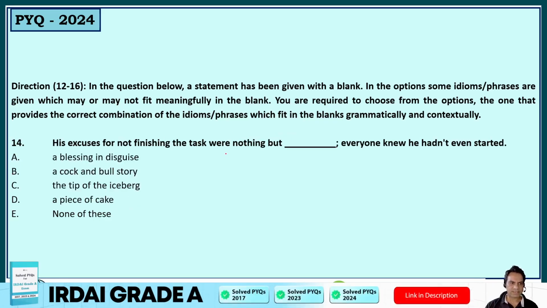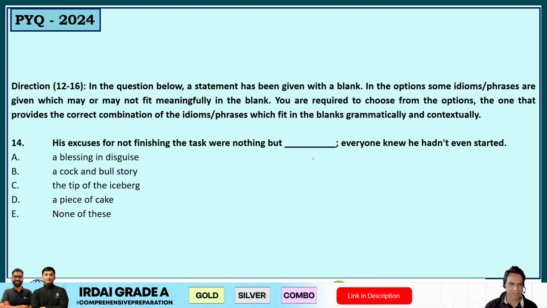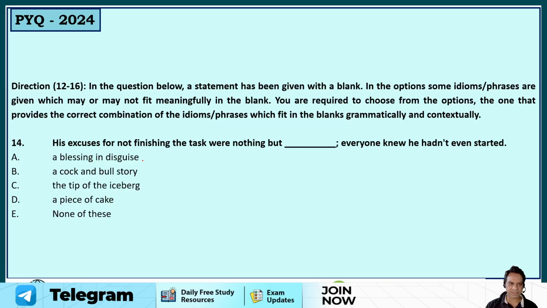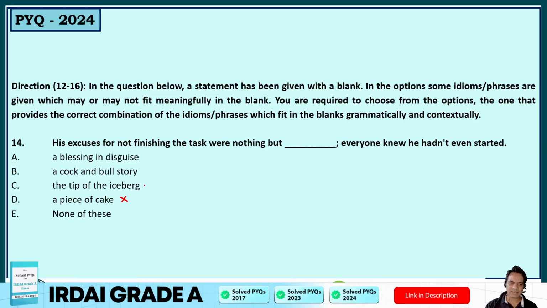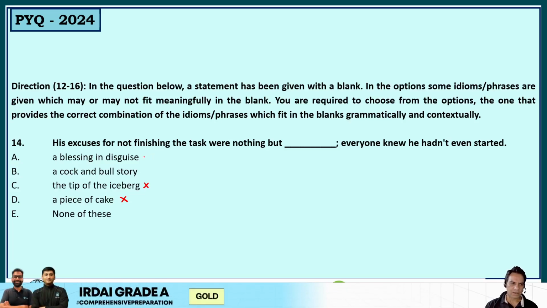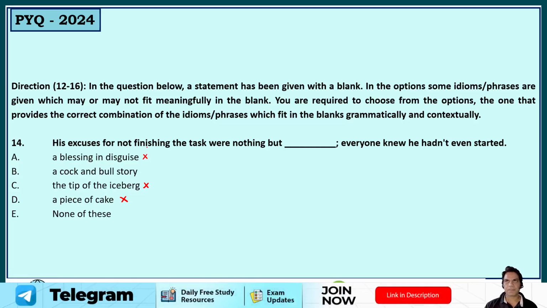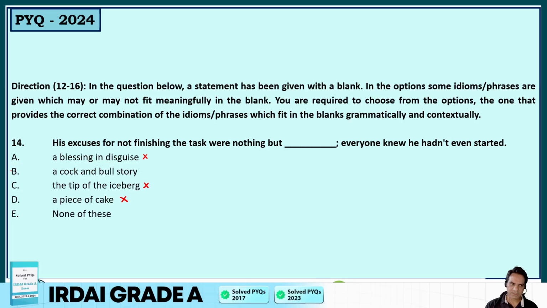Next question, guys. His excuses for not finishing the task were nothing but dash. Everyone knew he hadn't even started. So his excuses for not finishing the task were nothing but a blessing in disguise. I don't think so. A cock and bull story. Yes. The tip of the iceberg. No. A piece of cake. No. A piece of cake is an easy task. Tip of the iceberg, very little that is observable, which has a huge thing left under it. A blessing in disguise is a sudden benefit that we get out of nothing. And cock and bull story, which is a false story. So his excuses for not finishing the task were nothing but a cock and bull story. Everyone knew he hadn't even started.